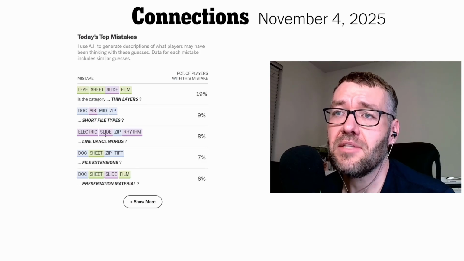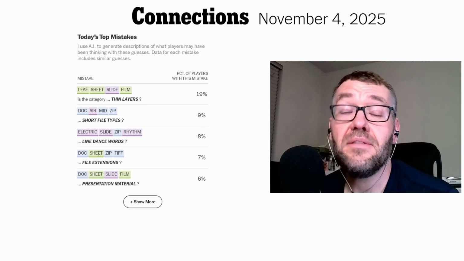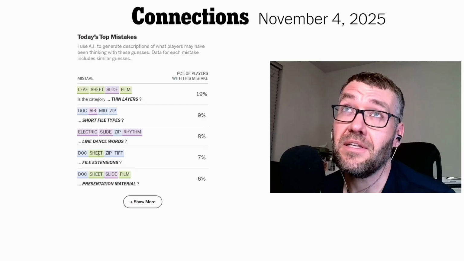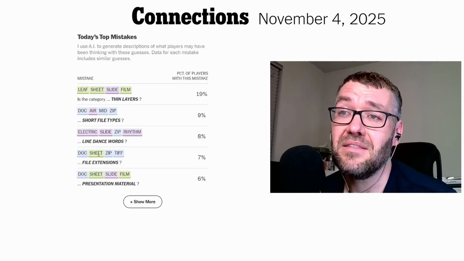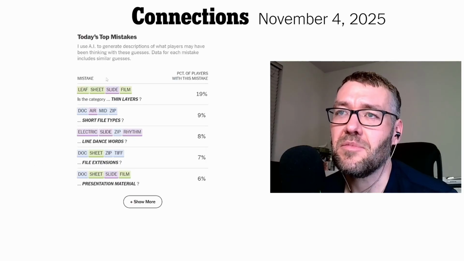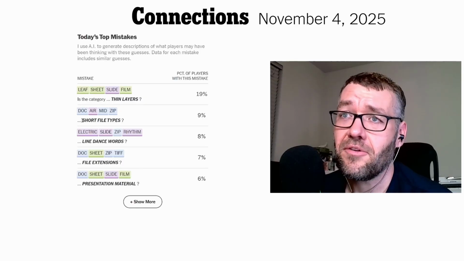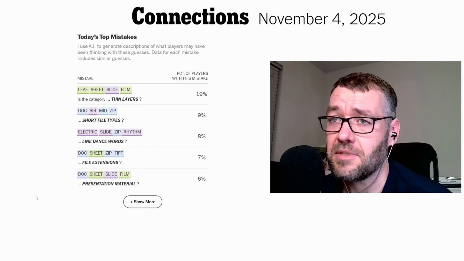Line dance words: electric slide, rhythm, zip. I could see that. Sheet? Yeah, you have Google Sheets, although that's not a file extension. It's a program, but still. It's kind of related. And doc, sheet, slide, film. This one's very similar to this one. You just have doc instead of leaf, so that makes sense for the same reason. All of these are either green, purple, or blue, just no yellows in these mistakes here.